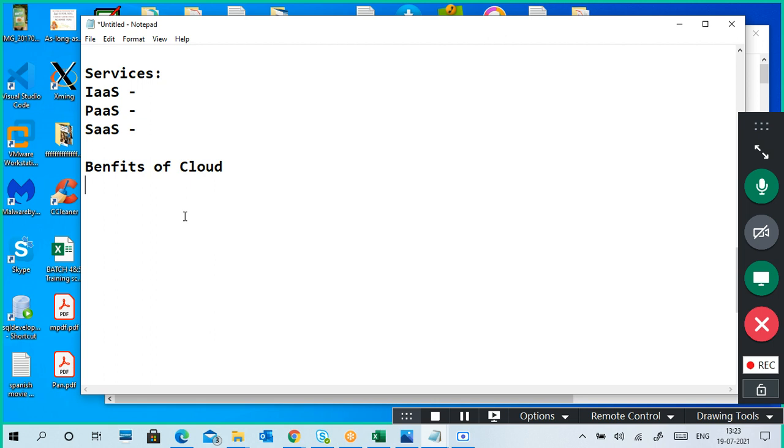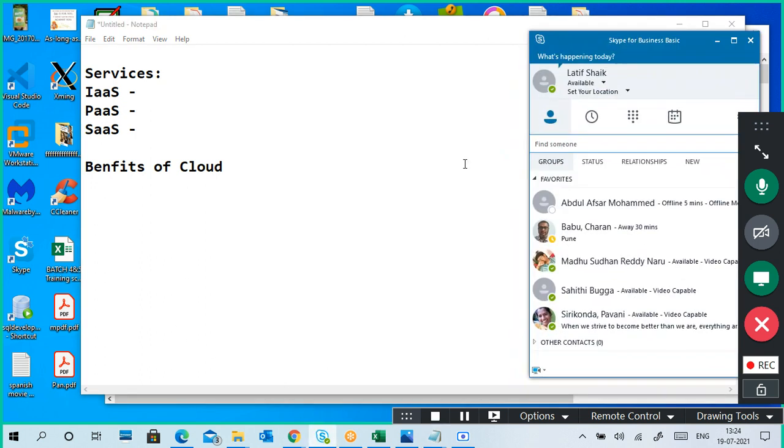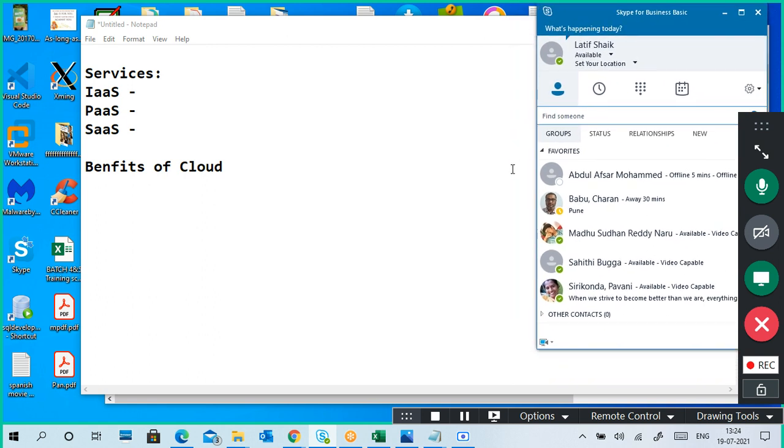Okay, so the burden will be reduced, and you can access from anywhere, since we are accessing through the internet. It means you can access from any device also. For example, Office 365, I can access from my mobile phone as well as a laptop. For example, this is Skype for Business, an Office 365 product.